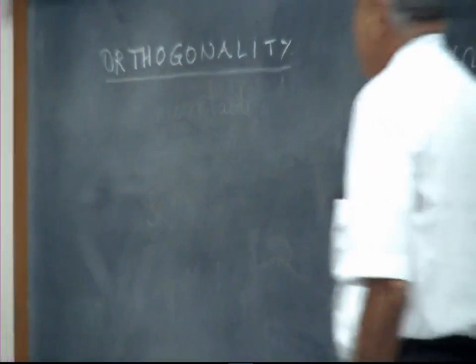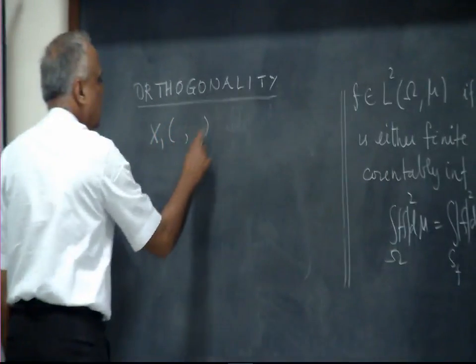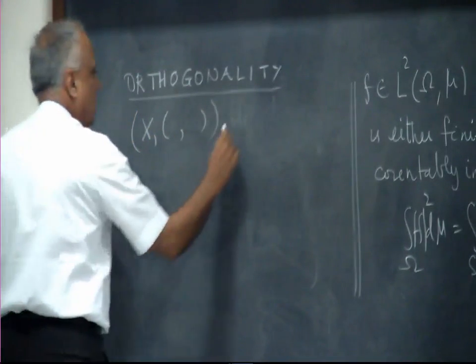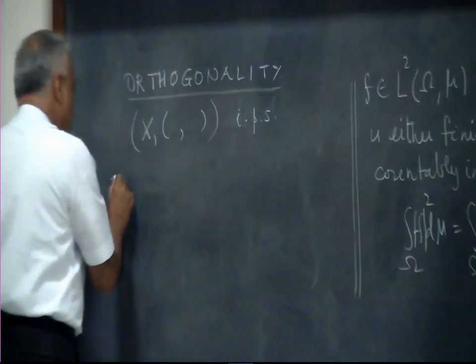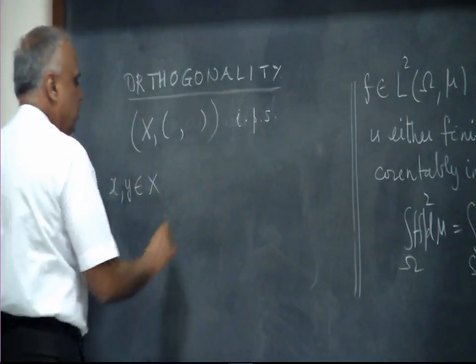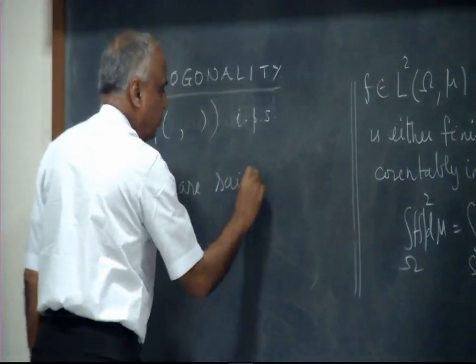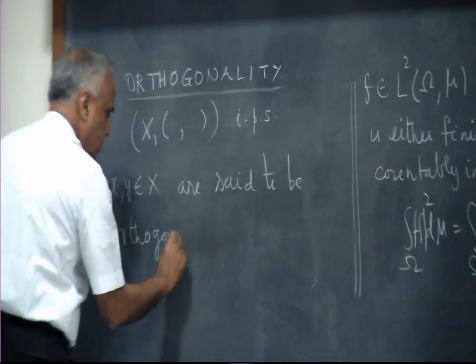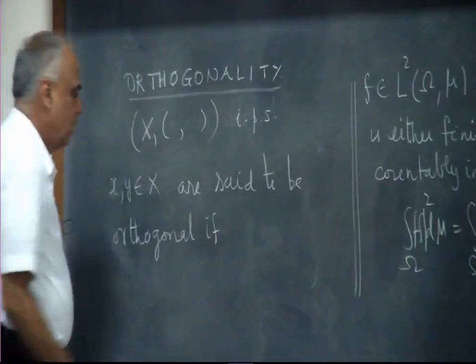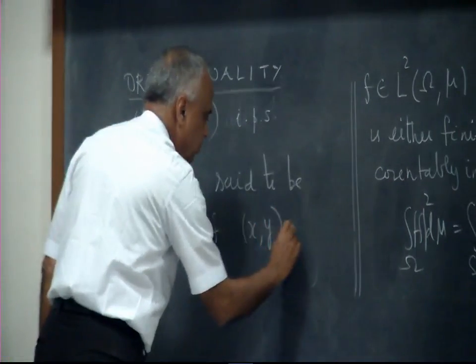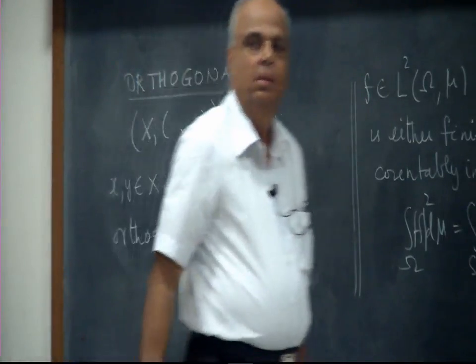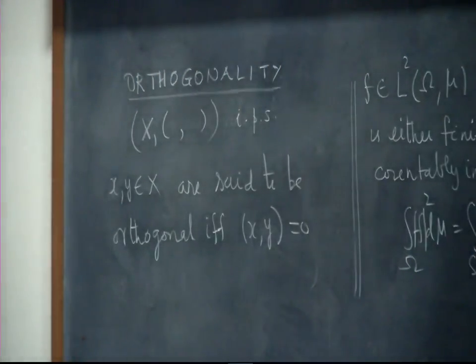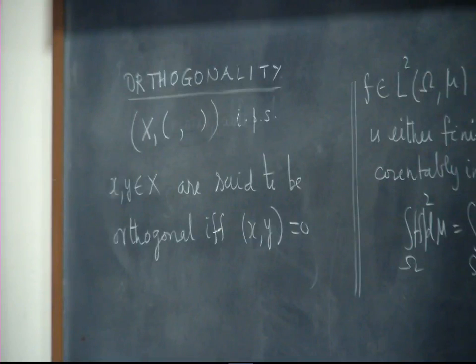Okay. So suppose I have an inner product space, then x, y belonging to that space are said to be orthogonal if the inner product is 0. The inner product between the two vectors is 0. It is the generalization of the fact that if the dot product is 0, two vectors are orthogonal in the usual n-dimensional space.